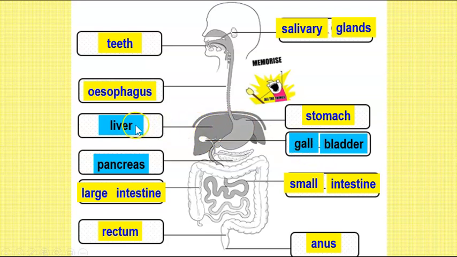Now, why did Miss Lee put these 3 organs in blue? Because I want to tell you that this is the entire digestive system. The digestive system is made up of the yellow boxes, which is the alimentary canal, and the blue boxes, which are your closely associated organs. That means these blue organs are not part of the canal, but they are close to the canal because they produce substances that are very important for digestion.